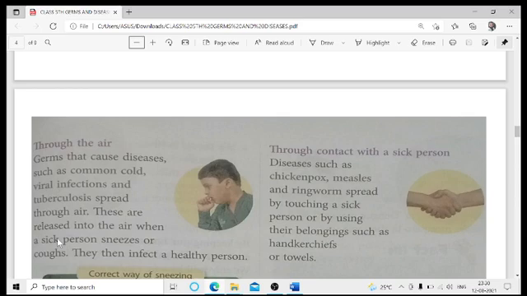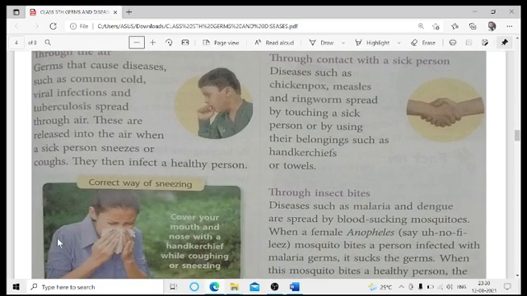Through contact with a sick person, all of us know, in the case of chickenpox, measles, ringworms, if you are touching the same person who is suffering from these diseases, you may also start suffering from the same disease because of the transfer of bacteria or germs from the infected person to the healthy person who is touching them. Not only touching the infected person, even if you are using that person's belongings, like clothes, handkerchief, towels, water bottles, chances are there that you may also get infected.